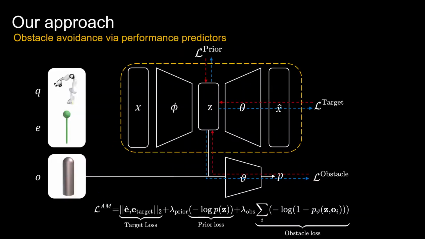Finally, to avoid obstacles, a collision classifier, taking as input the concatenation of latent value Z and obstacle information O, is trained using a binary cross entropy loss while the VAE weights remain frozen. When performing AM in the case of obstacle avoidance, we add an obstacle loss term from binary cross entropy loss to the AM loss. Our approach handles multiple obstacles by simply taking the sum of individual obstacle losses.